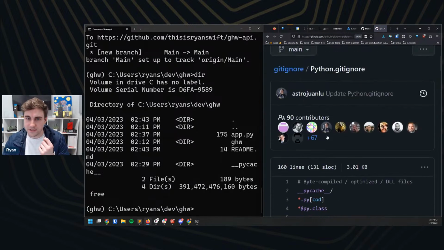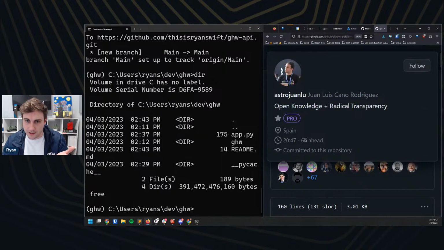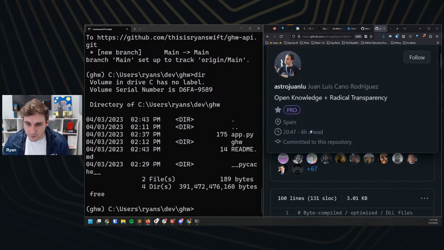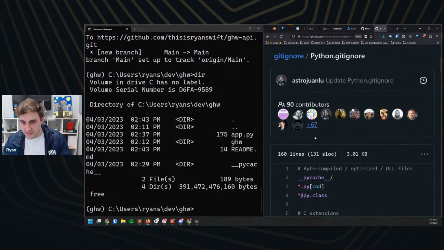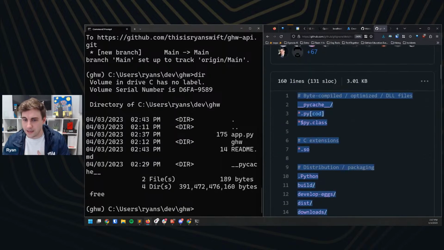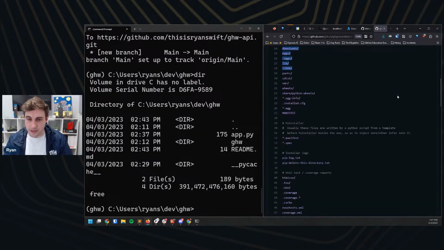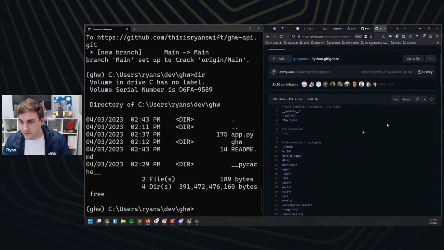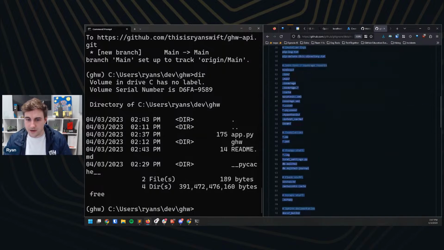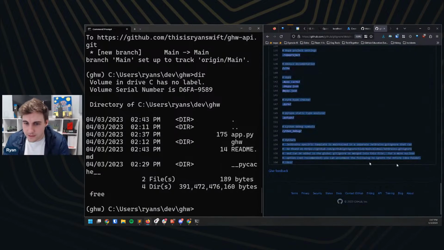Shout out to our friend here, Juan, for putting this resource together. This is a common list of things that you want to ignore when you're developing in Python. I like to use these quite a bit. I find them to be very handy. Great, I'm just going to copy all of this.